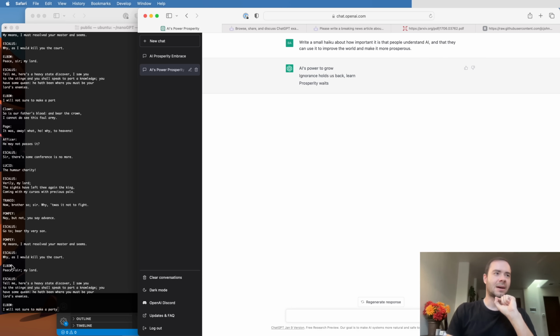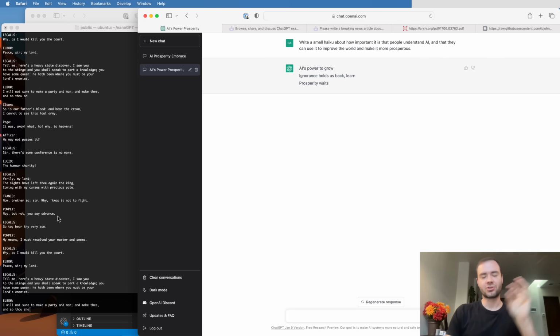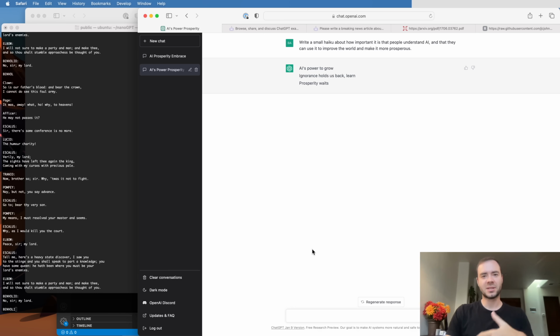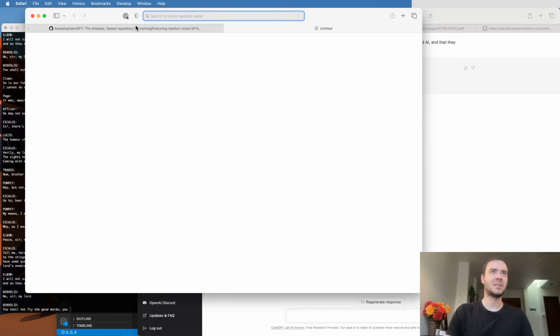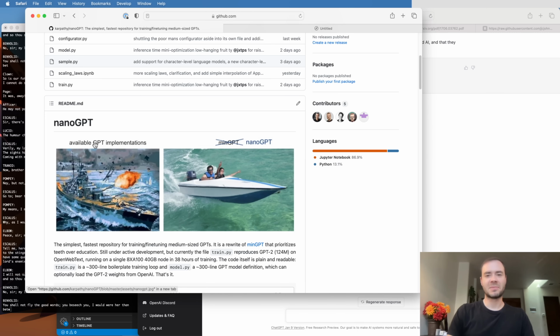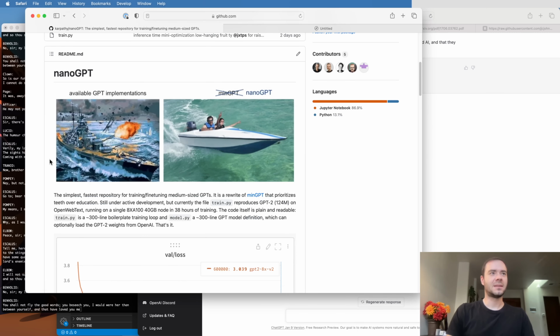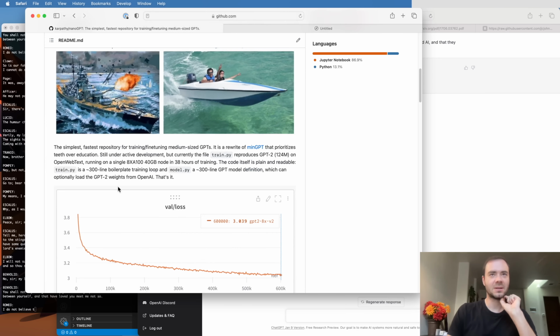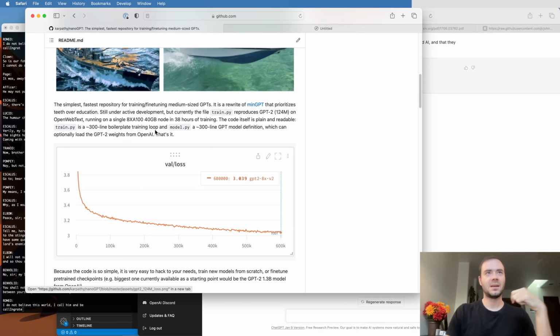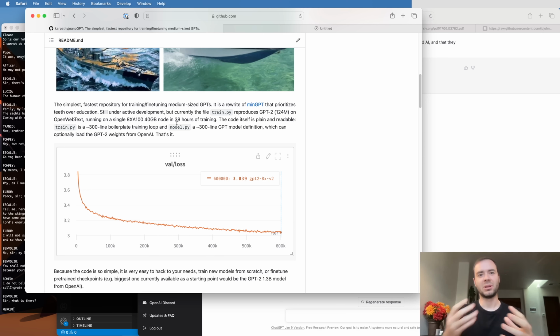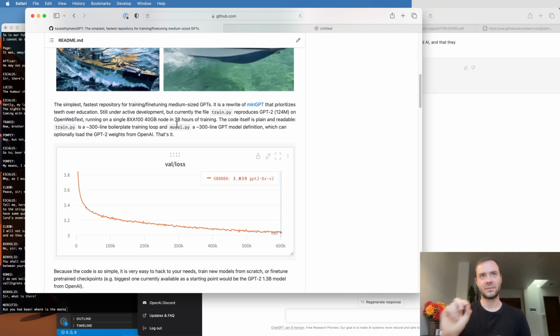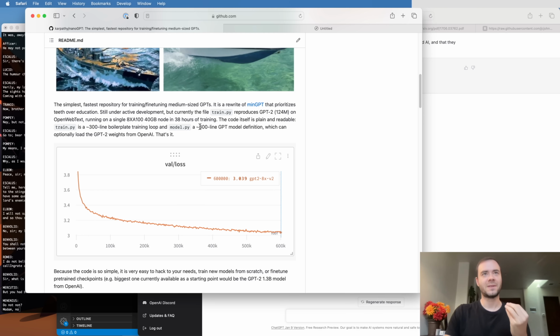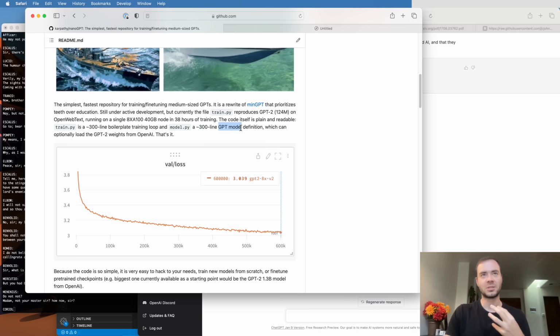And now I've already written this entire code to train these transformers, and it is in a GitHub repository that you can find, and it's called NanoGPT. NanoGPT is a repository that you can find on my GitHub, and it's a repository for training transformers on any given text. What I think is interesting about it, because there's many ways to train transformers, is that this is a very simple implementation. It's just 2 files of 300 lines of code each. One file defines the GPT model, the transformer, and one file trains it on some given text dataset.